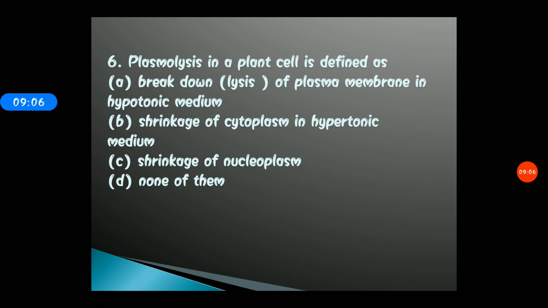question 6. Plasmolysis in plant cell is defined as: option A is breakdown, that is lysis, of plasma membrane in hypotonic solution. Option B, shrinkage of cytoplasm in hypertonic solution. C, shrinkage of nucleoplasm. And option D is none of them. Here basically, students, the phenomenon of plasmolysis is being asked, plasmolysis in the plant cell. So take your time and mark the right answer.